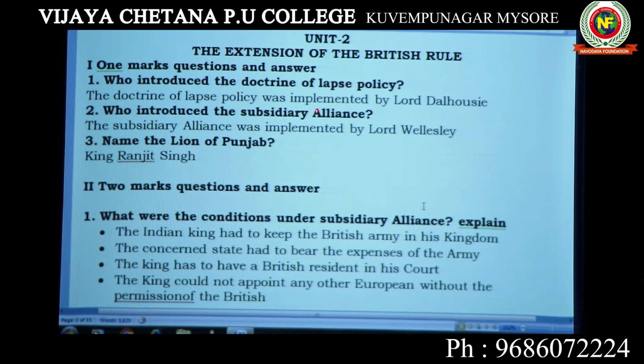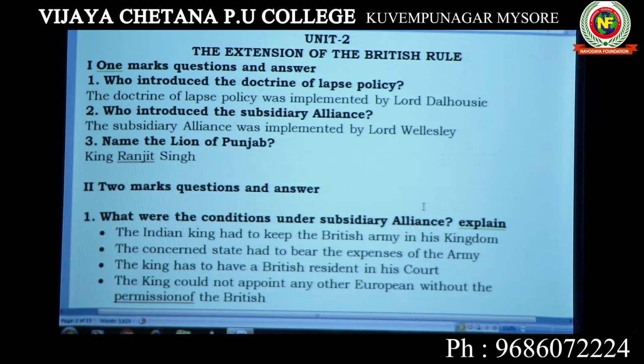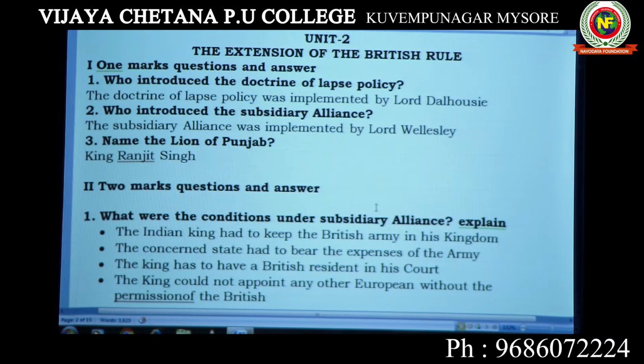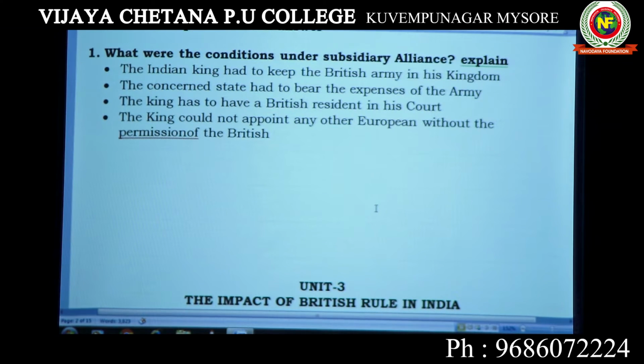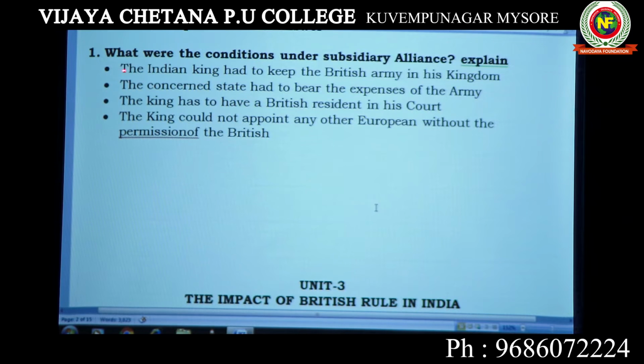If it is asked for 3 marks, like the doctrine of lapse and subsidiary alliance, what points are to be written? Let us see now. What are the conditions under the subsidiary alliance? Explain. The question will be asked like this. It is a 2 mark question. You have to write 4 points.